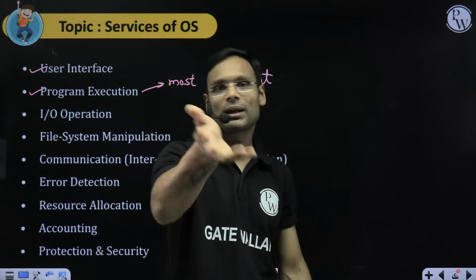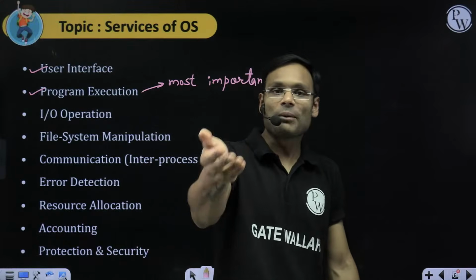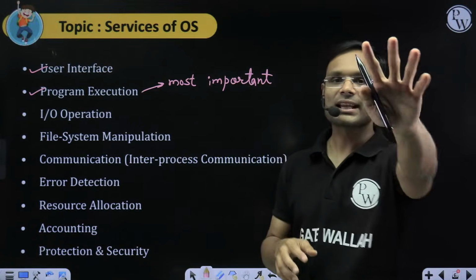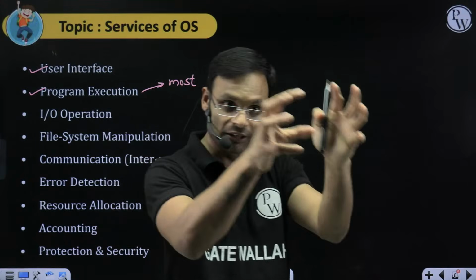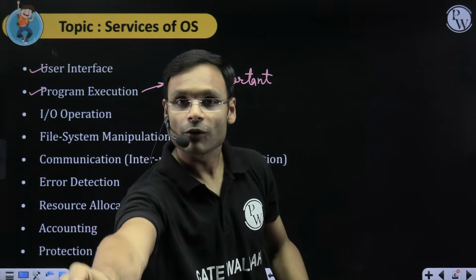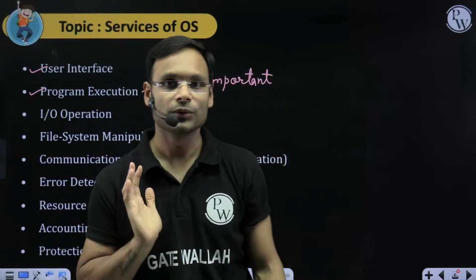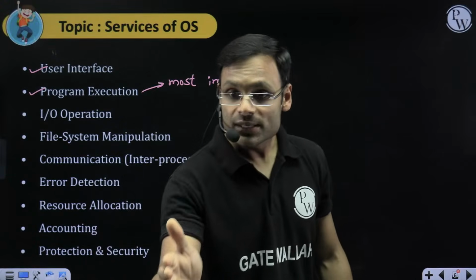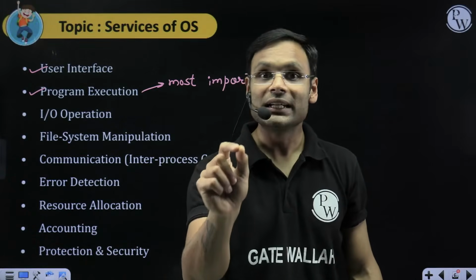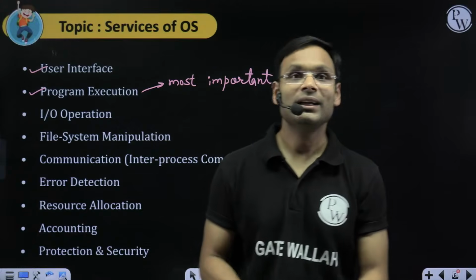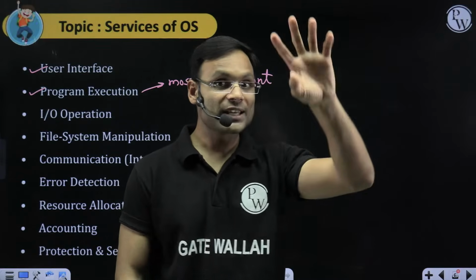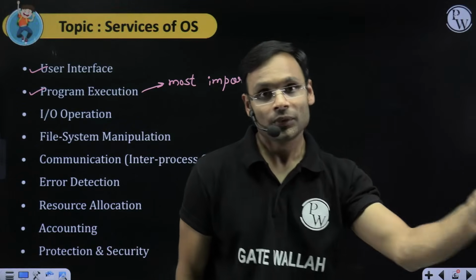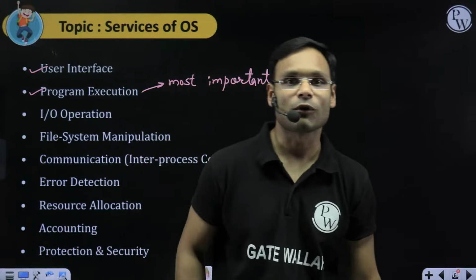Now I cannot show you the camera in this camera only, but there is a camera over here. This particular camera's feed, meaning the video, is going through a particular software in front of my computer system. The name of the software is OBS Studio. When I opened this OBS Studio, it took the permission of the operating system: operating system, can I use the camera? If the camera is not being used anywhere, then the OS will give the permission to this software OBS Studio.